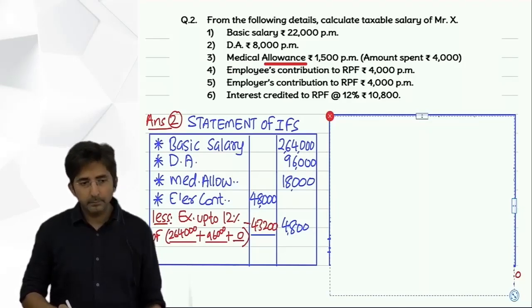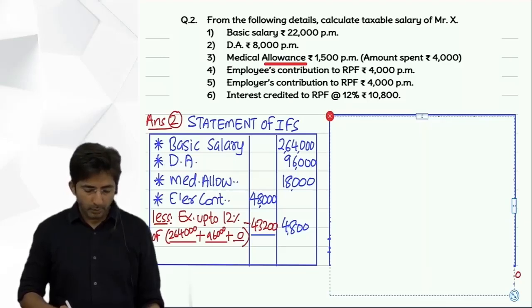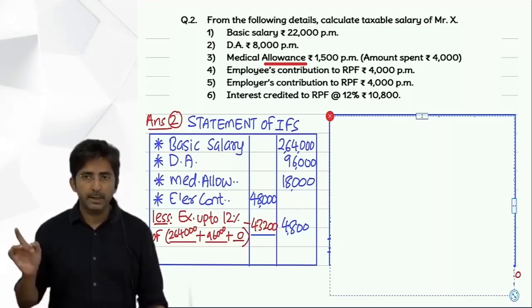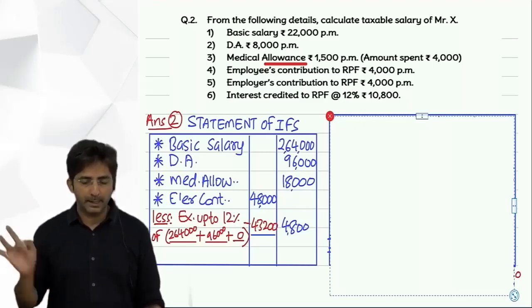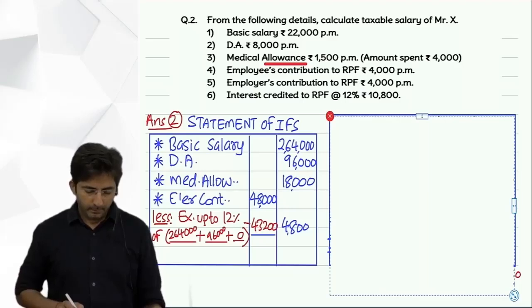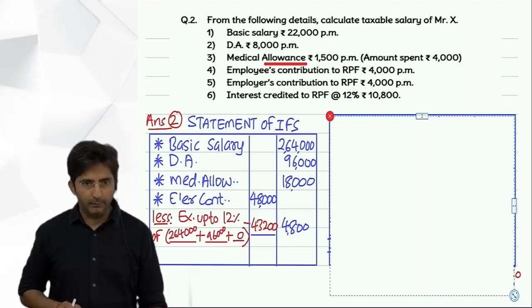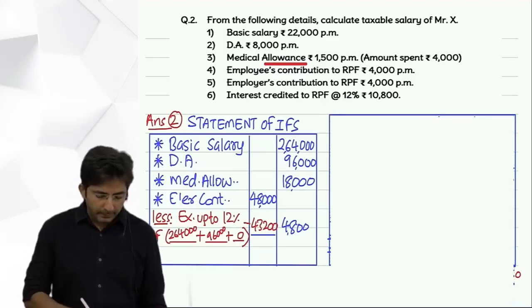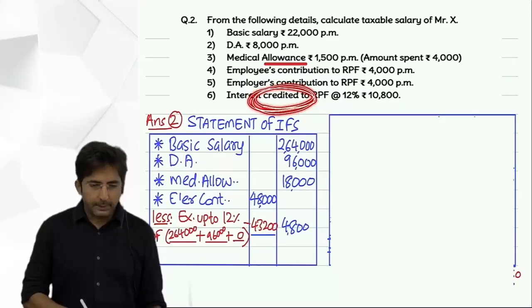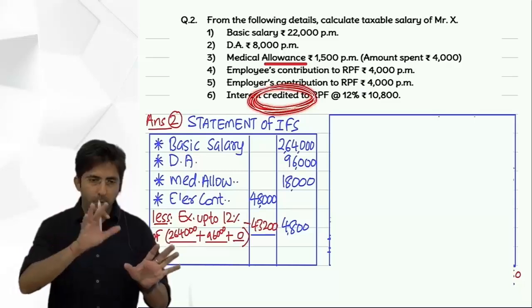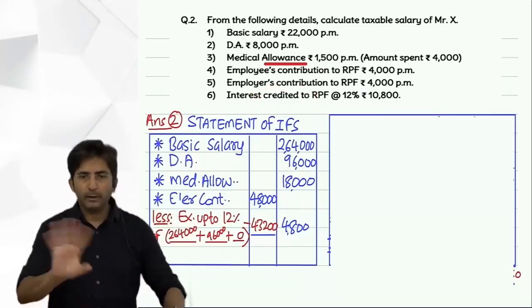Then what about interest? You should remember 9.5 cross multiply. 9.5 cross multiply. So the given amount is interest only, but at the rate of 12. But we want interest at the rate of 9.5. So 9.5 cross multiply. Tell me why they have written the word credited. Credited means it is deposited in your account. You will not receive it now.